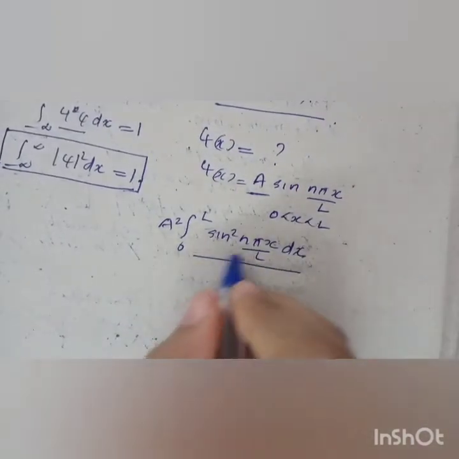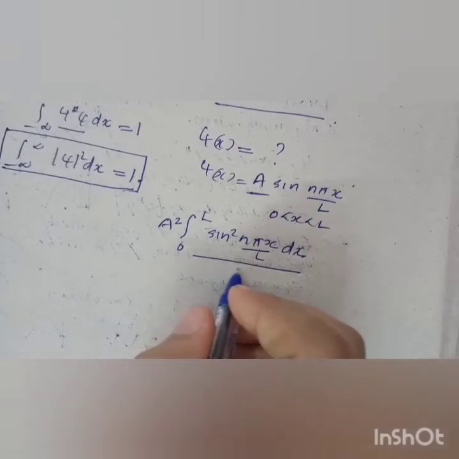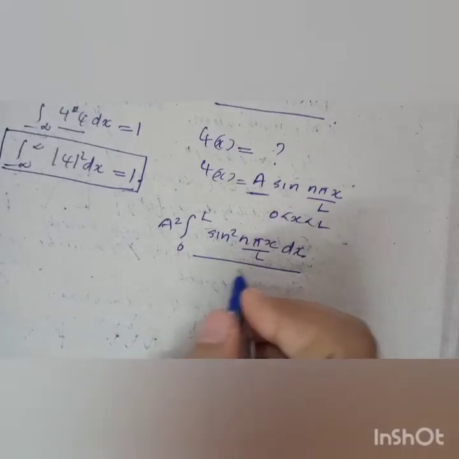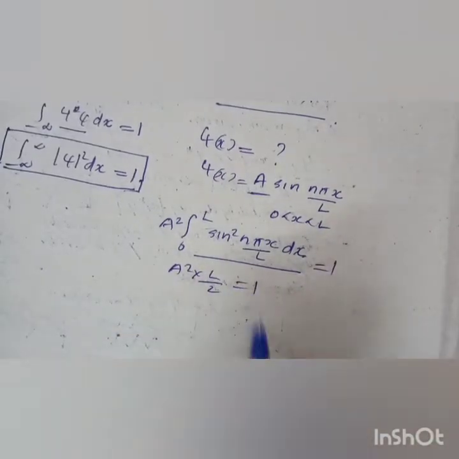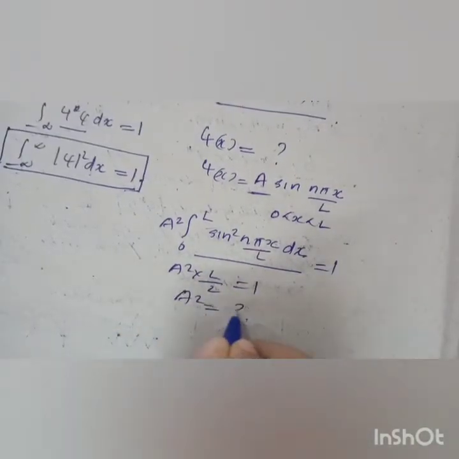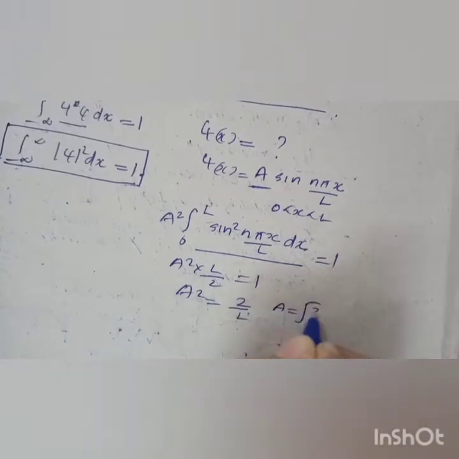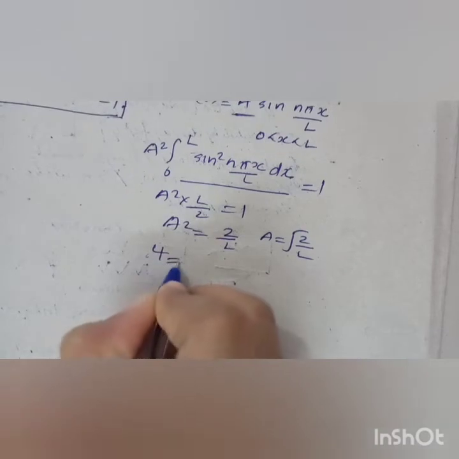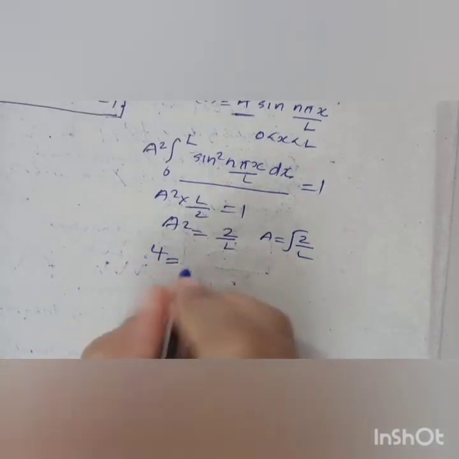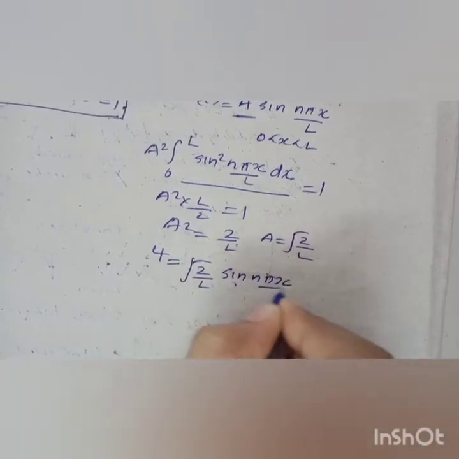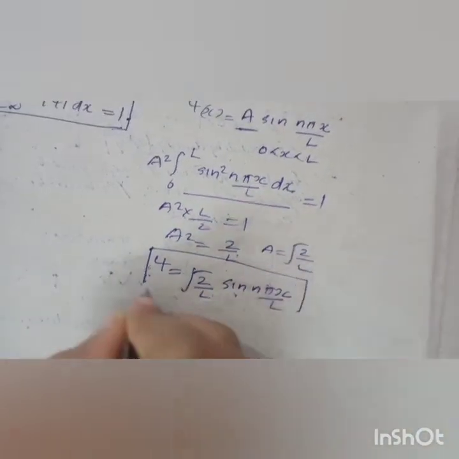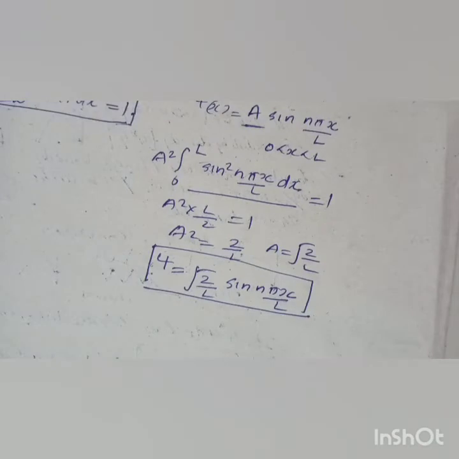So for a full limit, sine square x is half of the interval, that is A square into L by 2, that is equal to 1. So A square is equal to 2 by L, A is equal to under root 2 by L. So we got the normalized wave function for a one dimension box, that is under root 2 by L sine n pi x divided by L for 0 to L. Okay, so this is the wave function of the one dimension box.